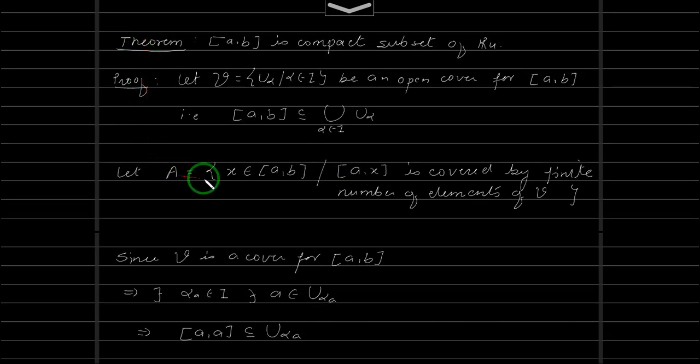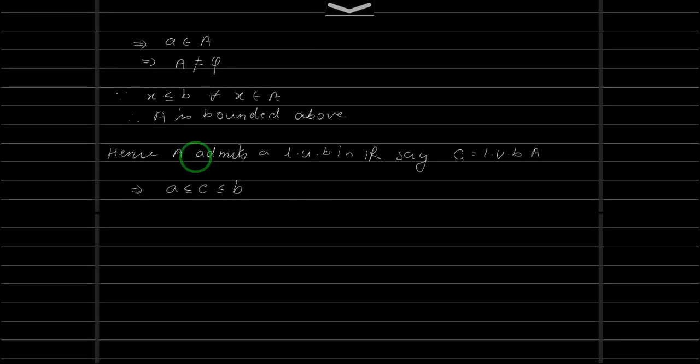Okay, and to show that, we have to prove that this set, the closed interval A comma C, is covered by a finite number of elements of V. Then only C will be in A. So now our claim: we claim that C belongs to A. Right? So we are proving that the supremum of A is in A.